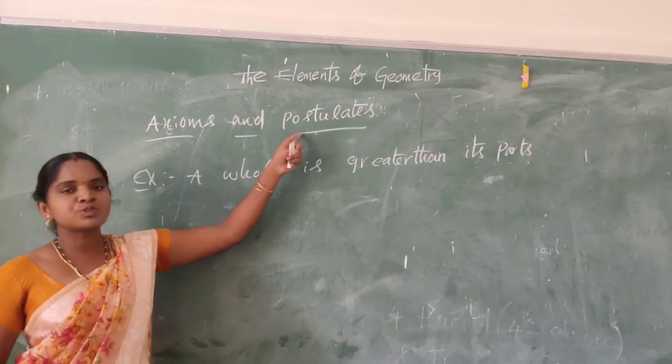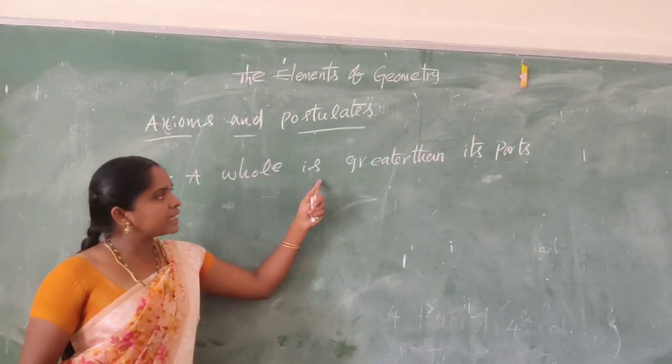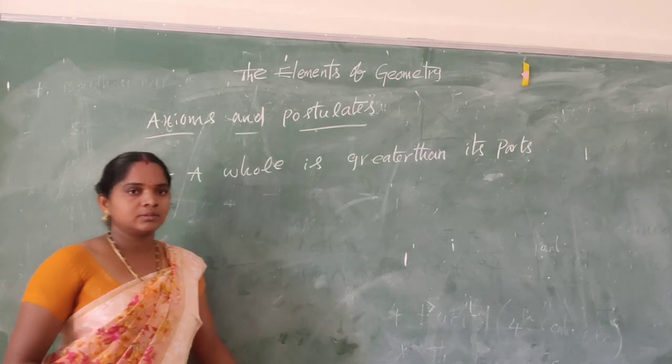Axioms and postulates both are self-evident truths. Example, a whole is greater than its part.